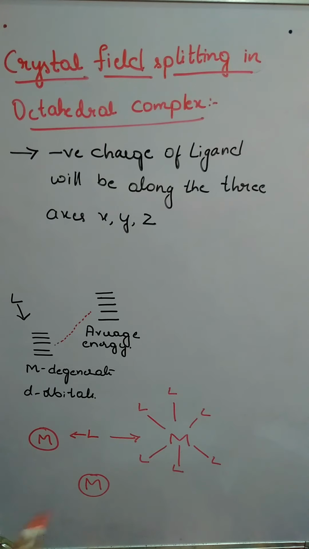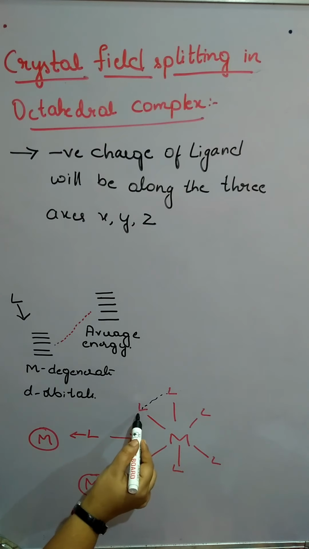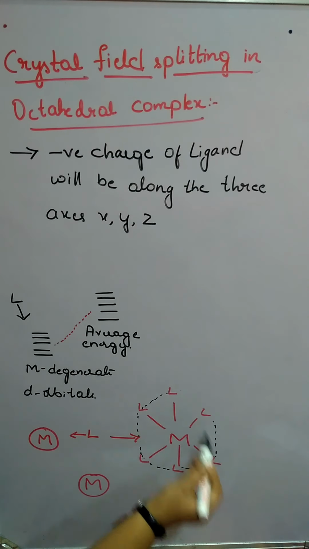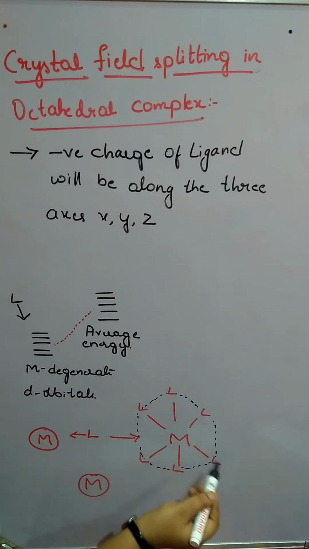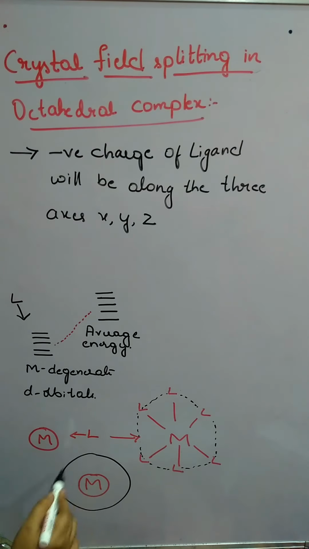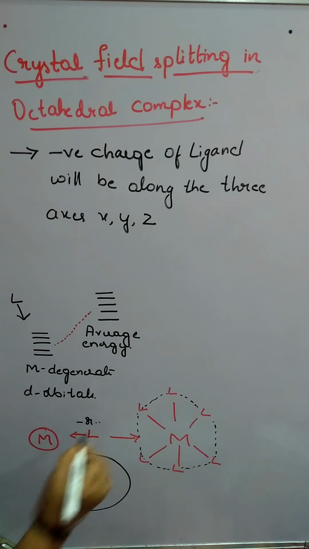That is nothing but what we call spherical symmetry. Spherical symmetry in the sense that it is in the form of a sphere around the metal. The ligands approach the metal at an equal distance, forming a spherical symmetry around the metal atom. The electrons of the ligand will be either a negative charge or a lone pair.